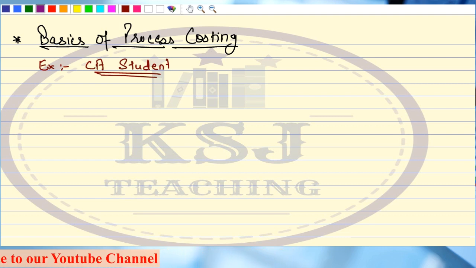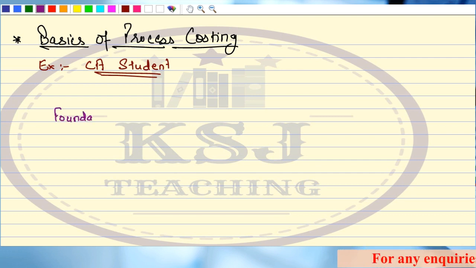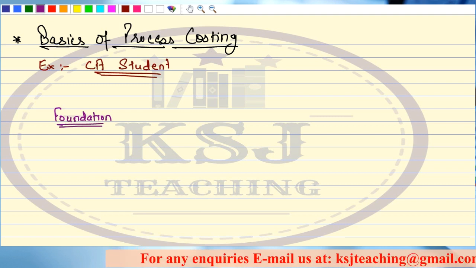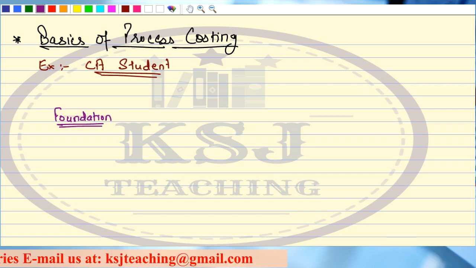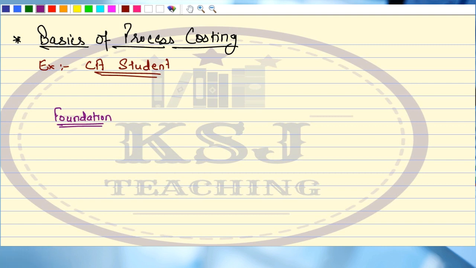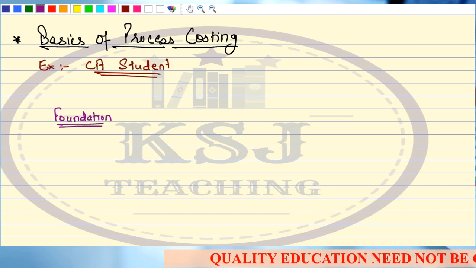Sir, the procedure is, first you will appear for the exam that is known as foundation. First you will appear for your foundation exams. I'm not talking about the direct entry students, those who will first complete their graduation and then go for that. I'm talking about the foundation route. So first you will appear for the foundation exam.